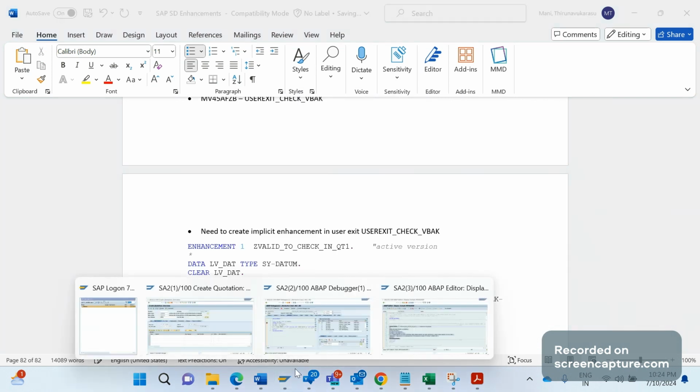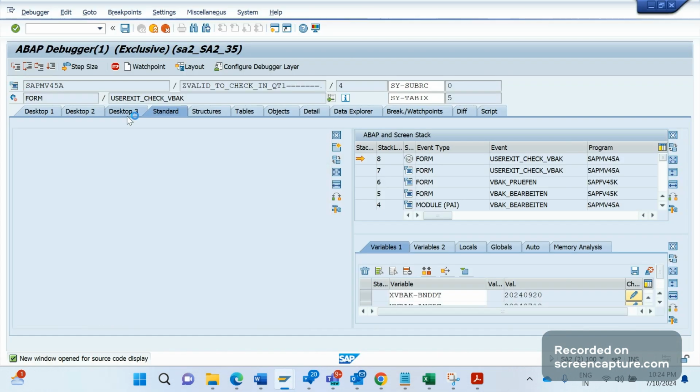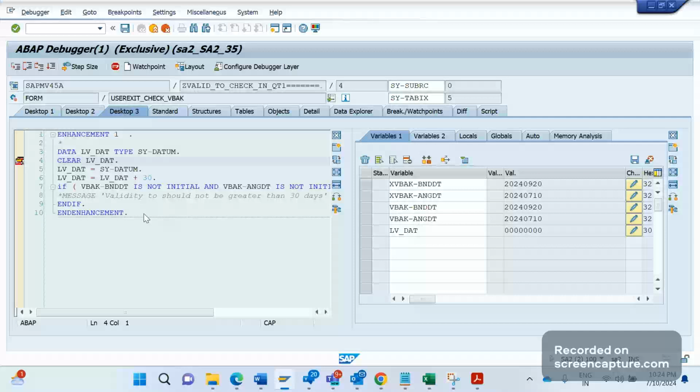Okay, I am now in the debugger. First I have declared one variable, lv_dat, of type system date (sy-datum), and I am clearing that variable first. Then I am passing today's date, sy-datum, to our lv_dat variable, and then I am adding 30 days to this lv_dat variable.